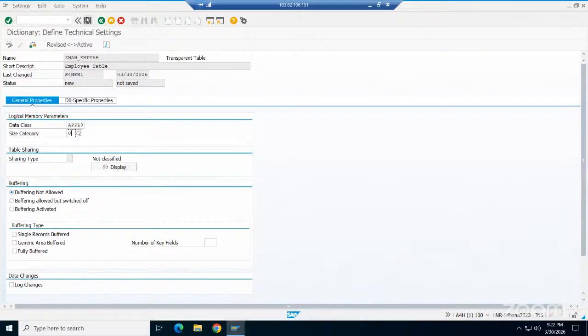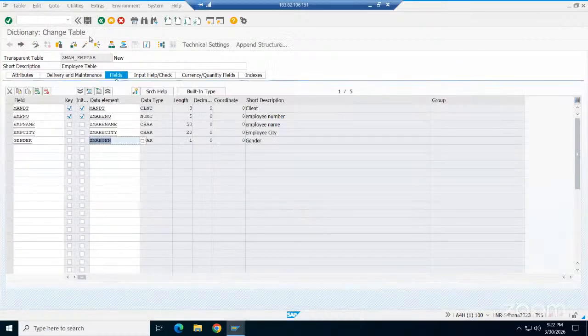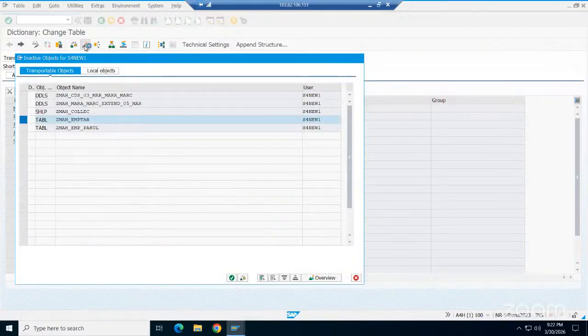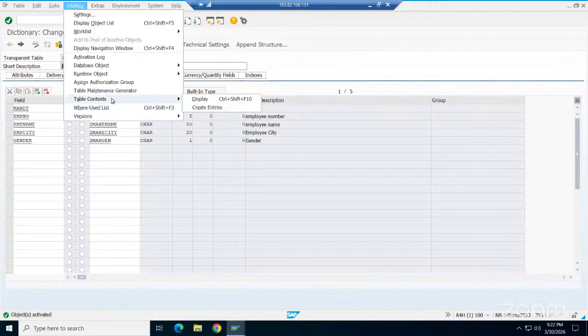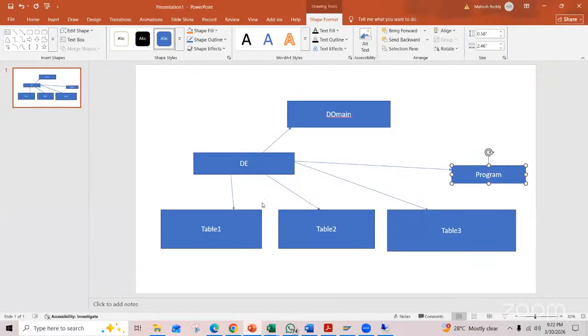Save it. Check syntax. Back. Activate. Try to insert the data. Go to utilities. You can insert the data that way. How many ways can you insert the data into the table?